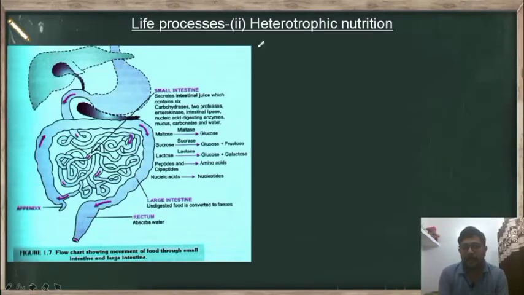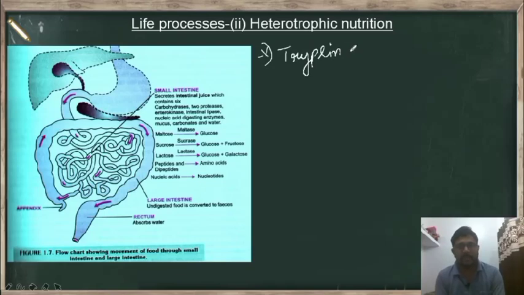The pancreatic juices contain the enzyme called trypsin. So this trypsin is a protein digesting enzyme. That means this trypsin breaks the proteins into amino acids.